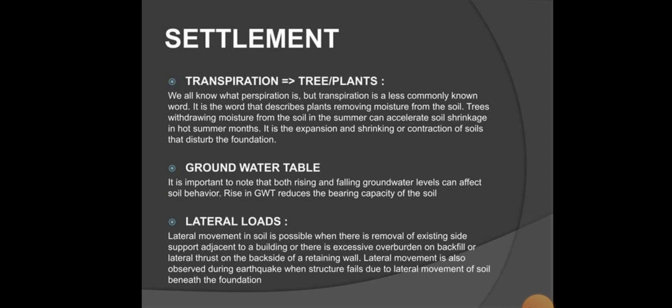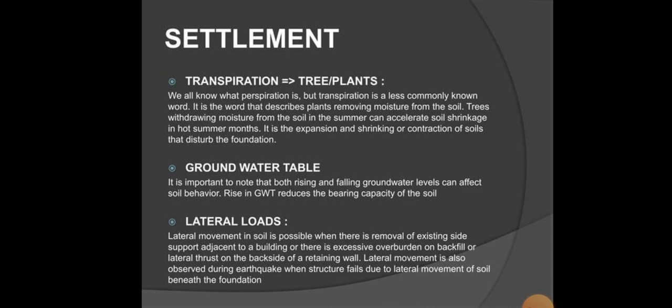Transpiration. We all know the word, but it is less commonly known. It is a word that describes a plant removing moisture from the soil. Trees withdrawing moisture from the soil can accelerate soil shrinkage in hot summer months. It is the expansion and shrinkage or contraction of soil that disturbs the foundation. It is important to note that both rising and falling groundwater levels can affect the soil behavior. Rising groundwater reduces the bearing capacity of the soil.